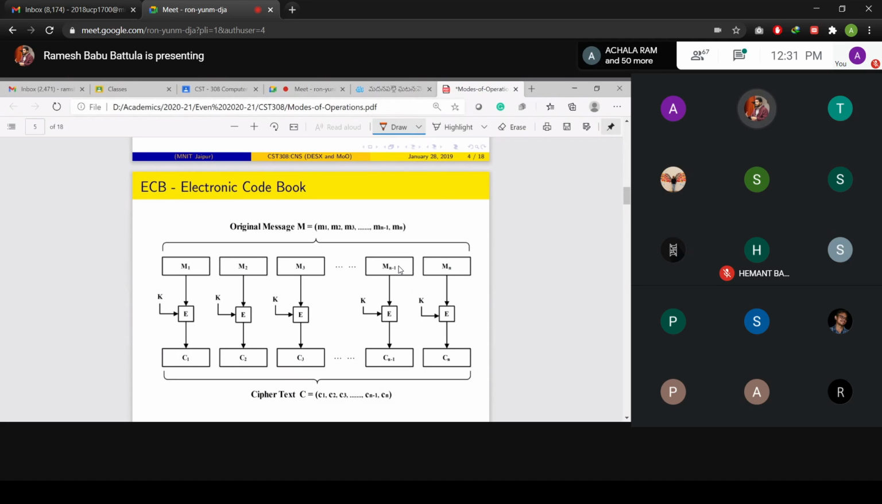Here I'm going to place a question in front of you. Think differently, and tell me the answer. Is there any drawback in this particular mode of operation? I have a plain text. I divide the plain text into message blocks, each block consisting of some required bits. Likewise, it generated.